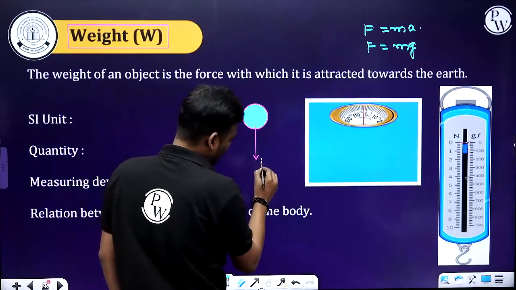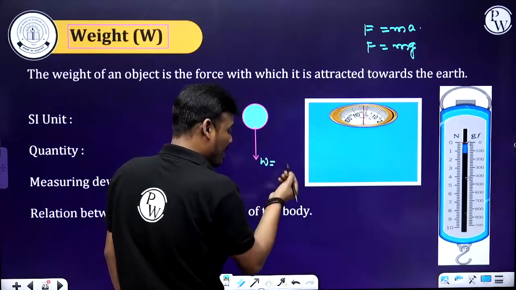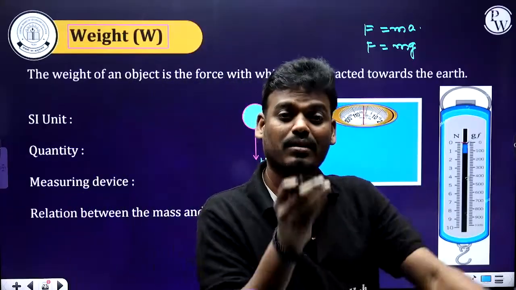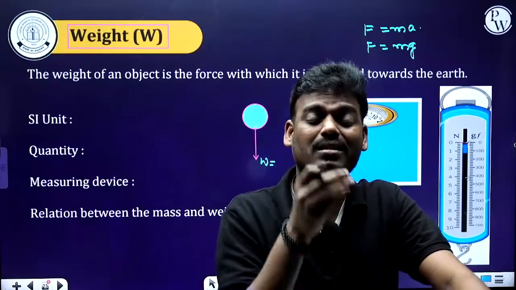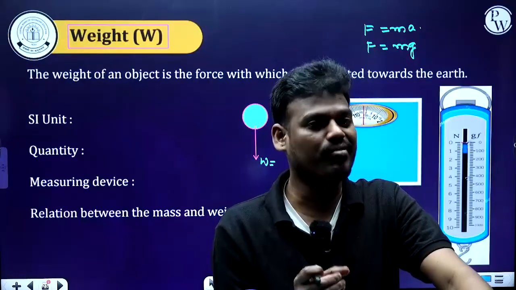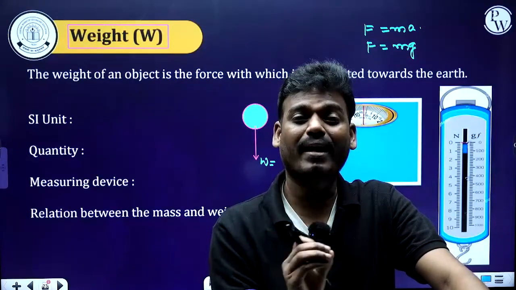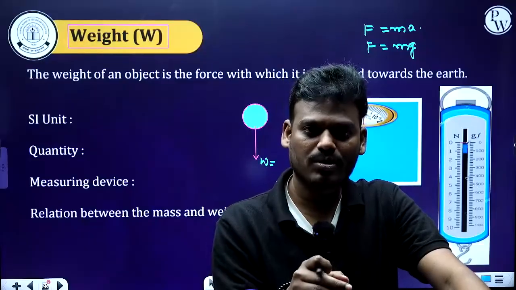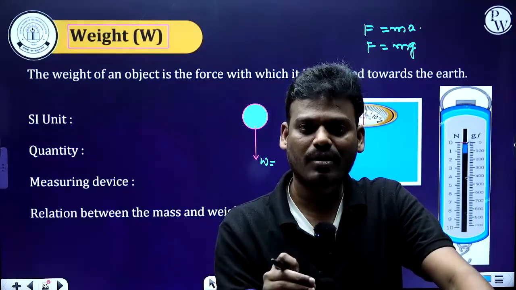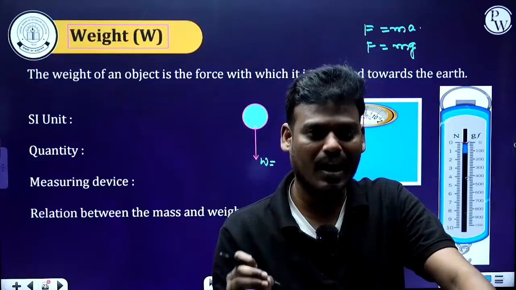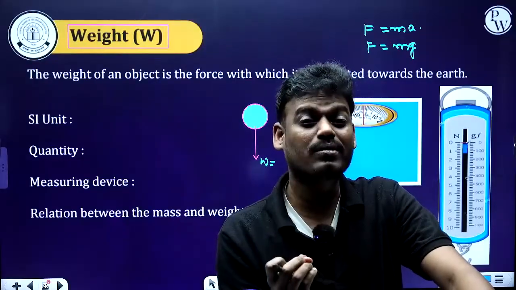So that we call the weight of the body. And this weight of the body is nothing but the force by which earth attracts it towards the center of earth. Okay, it is simple. Weight is nothing but the force with which the gravitational force, or force due to earth, attracts the body towards the earth surface.